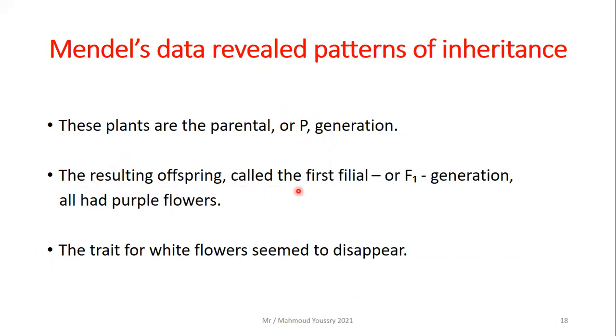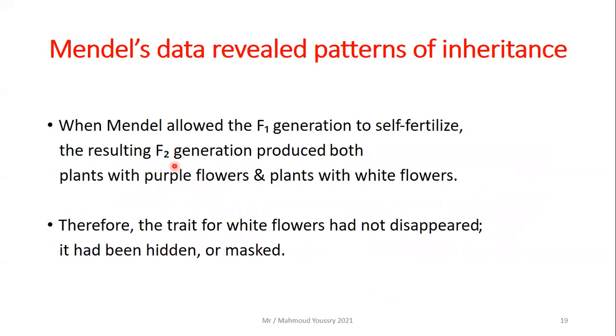The resulting offspring, called the first filial or F1 generation, all had purple flowers. So the trait for white flowers seemed to disappear. It did not appear in the first filial generation. When Mendel allowed the F1 generation, which were all purple, to self-fertilize, the resulting F2 generation produced both plants with purple flowers and plants with white flowers. So the trait for the white flower did not disappear. It had been hidden or masked.